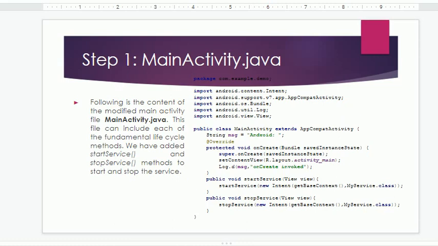So here is the string message declared, and the string is Android, and here's the method public void startService(View view), and startService(new Intent(getBaseContext(), MyService.class)). So that is the syntax you need to write as it is. Public void stopService(View view), and stopService(new Intent(getBaseContext(), MyService.class)). So the first method is to start the service and the second method is to stop the service.